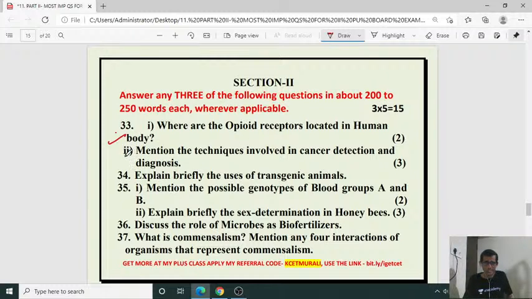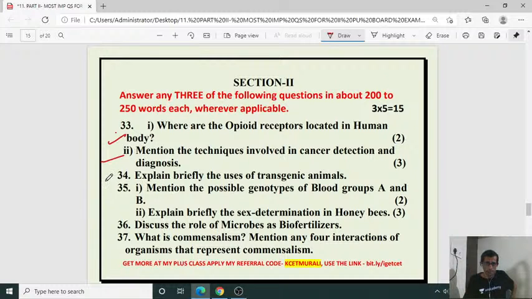Then mention the technique involved in cancer detection and diagnosis. Biopsy, histopathological study, radiography like X-ray, CT scan, that is computerized tomography, MRI, magnetic resonance imaging, then antibodies against cancer specific antigen. So these are the techniques with respect to identification of cancer, detection, and diagnosis.